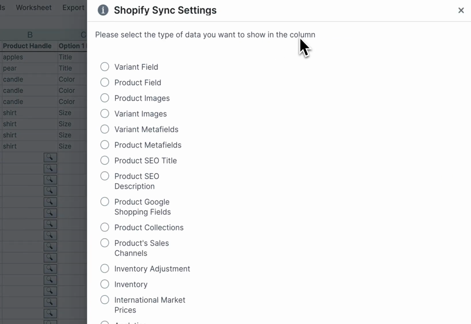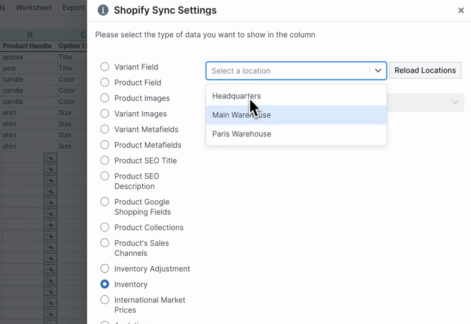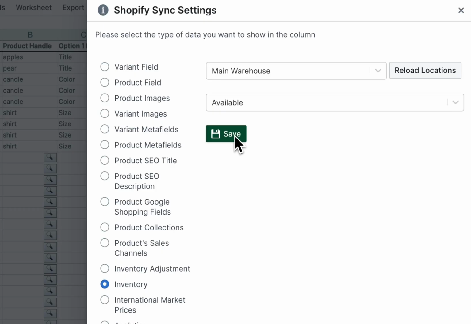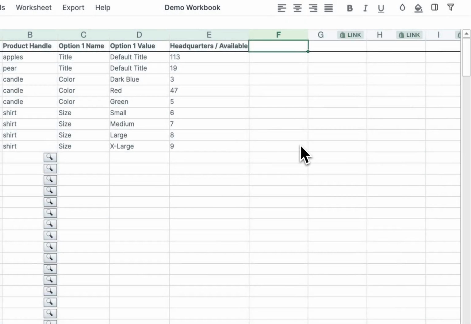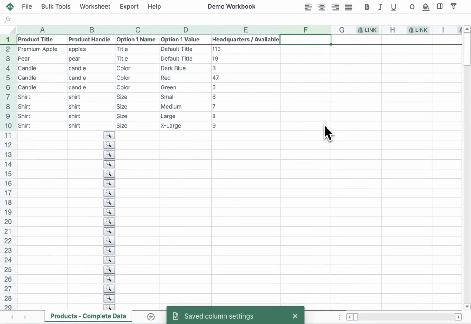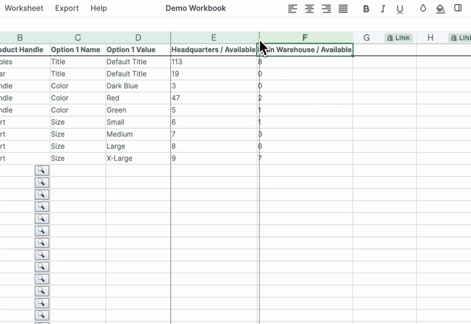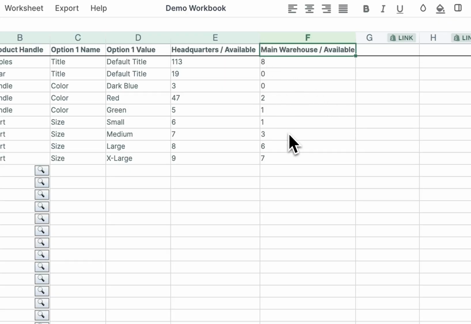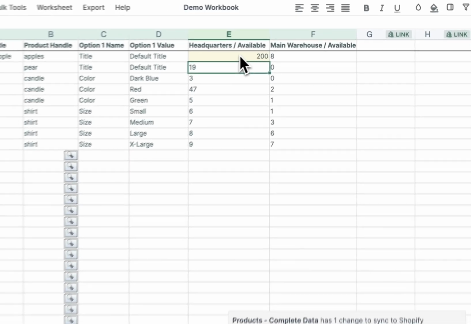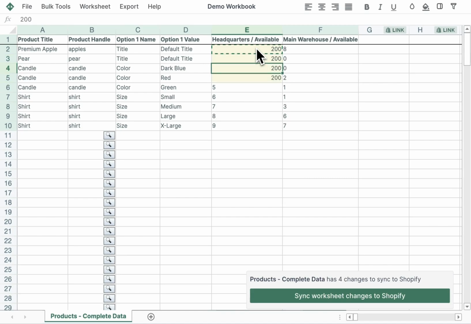I would also like to show the inventory at our main warehouse. And now we can see the inventory that is available at both these locations side by side. From here, we can make manual changes, such as changing a cell directly. We can copy and paste the content of a cell, and we can also use formulas to come up with the value that we need.